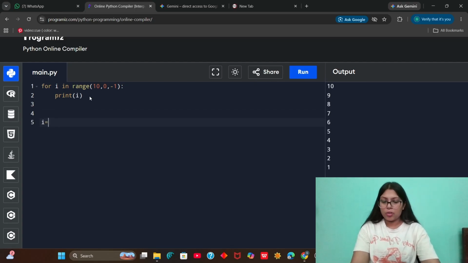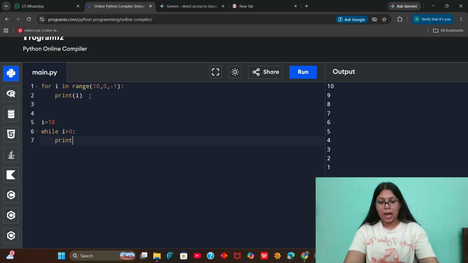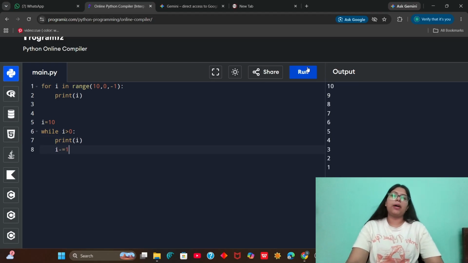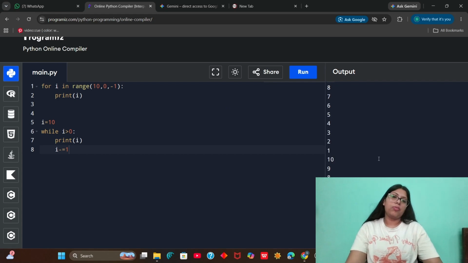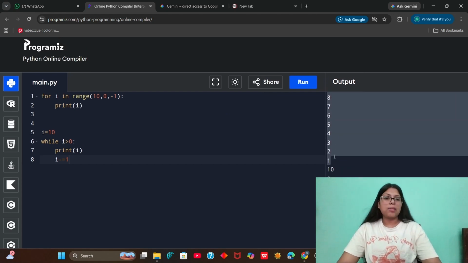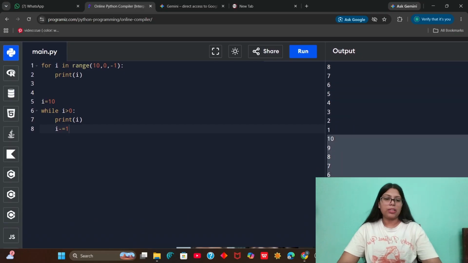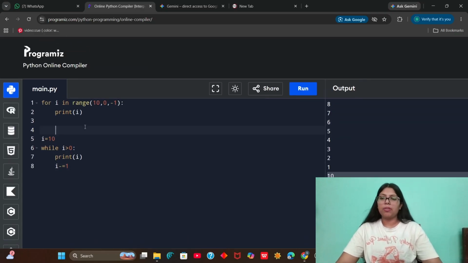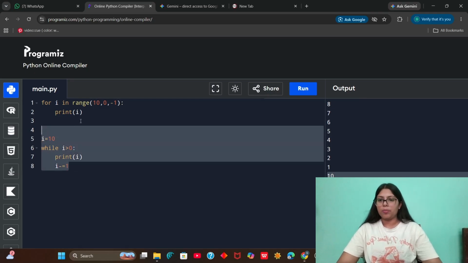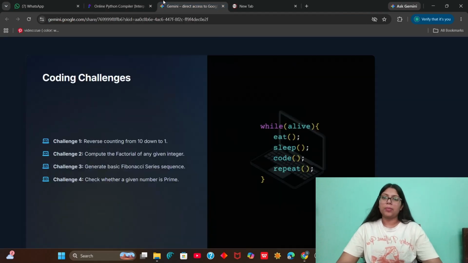Now if I want to do it using the while loop, I will start from 10. So while I is greater than or equal to 0, no, not equal to 0, it should be greater than 0. Yeah. So this is the condition. You have to print I, and for each iteration you have to decrement it by 1. So this is how you can print the reverse values from 10 using a while loop and using this for loop.